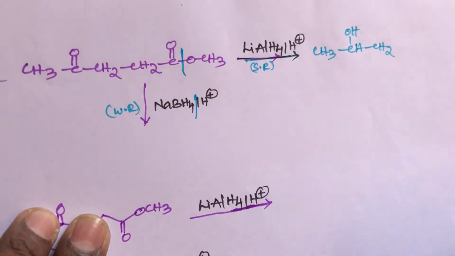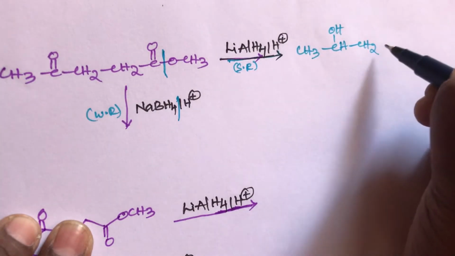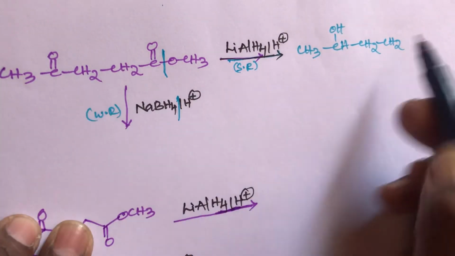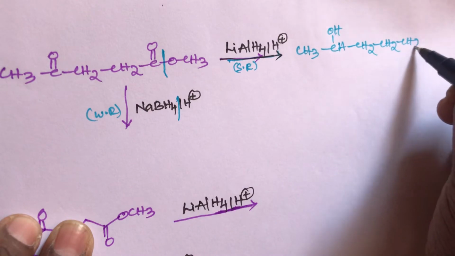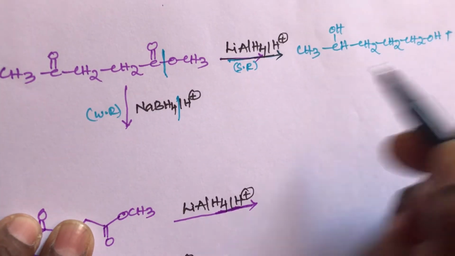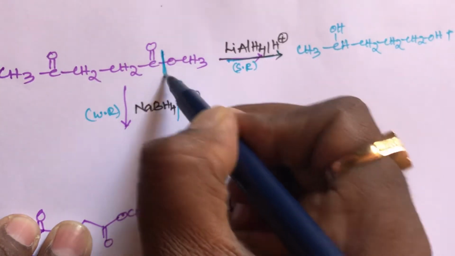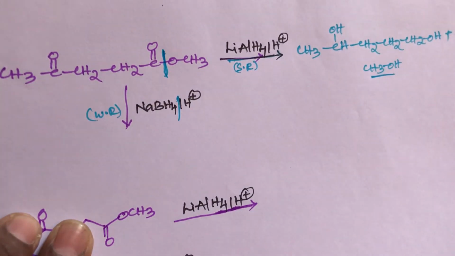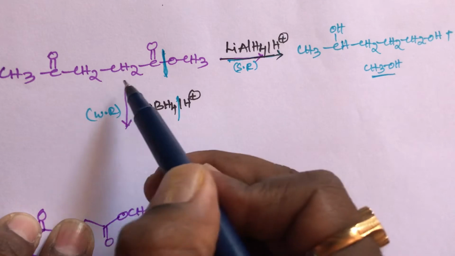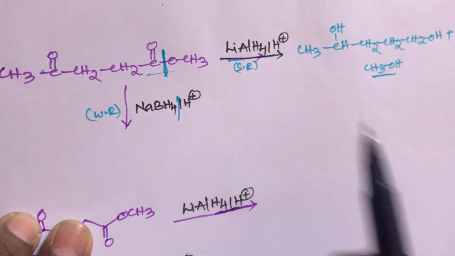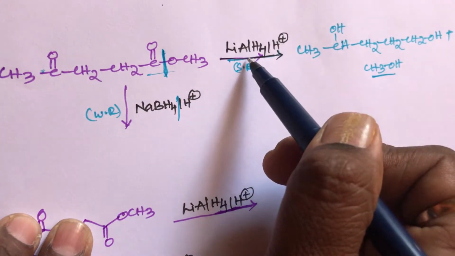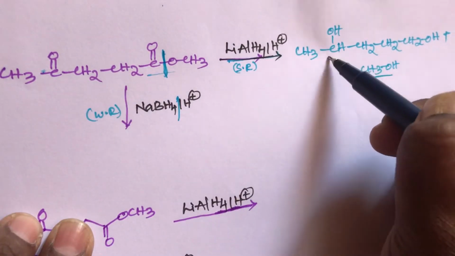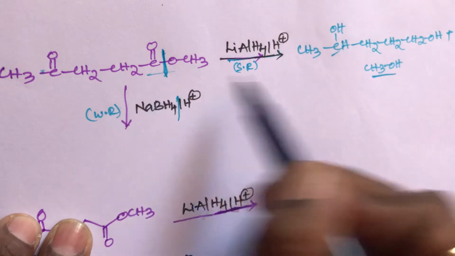Then CH2, CH3, CH2, CH2, then CH2OH, plus another one is here also, here bond cleavage we will get, that is one more product also, but both are giving alcohols. This compound has one ester group and one keto group. So lithium aluminum hydride can reduce both the keto group and the ester group. This keto group is converted into a secondary alcohol. This ester group is converted into a primary alcohol.